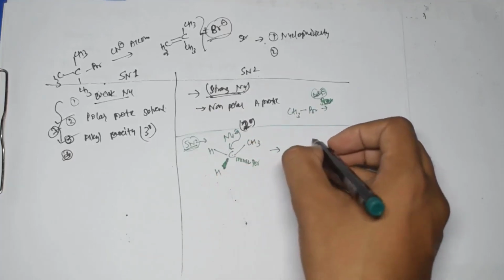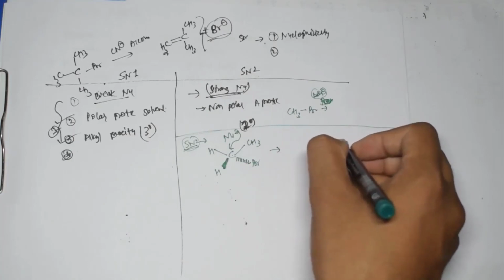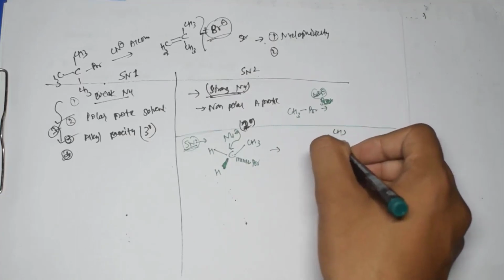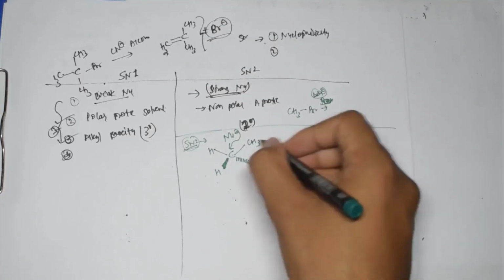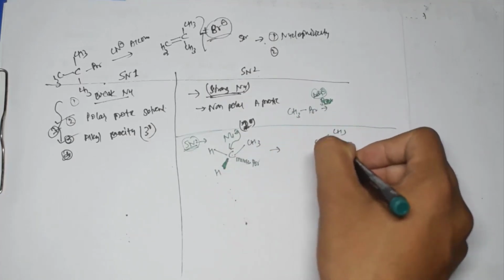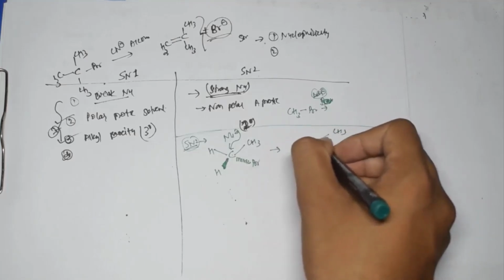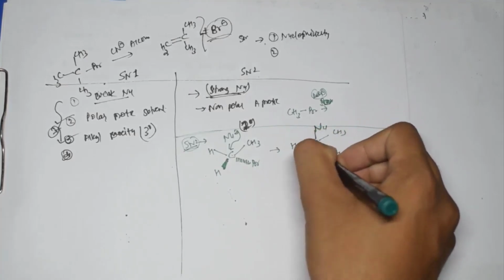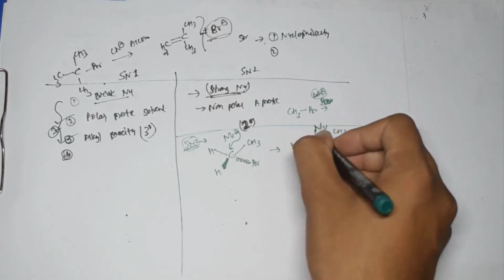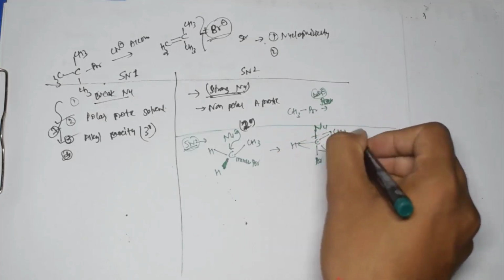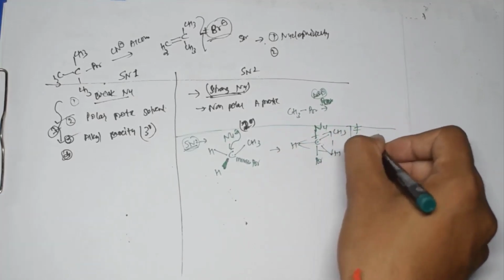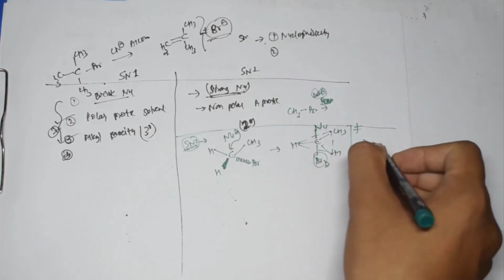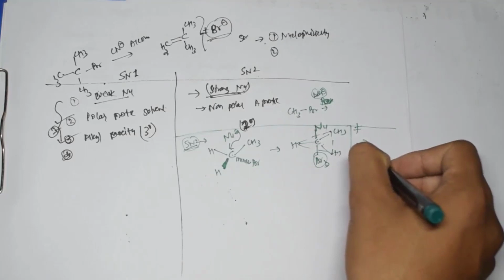And here what happens, here the formation of something like this. Take here what happens, here we will have this CH3 which is over here, and here we can have this H, and here we can have one more H, and here we can have this nucleophile, and here we can have this Br, right? So this is the transition state which is formed in this case. And after this what happens, this Br gets removed completely from here, and the formation of something like this takes place.